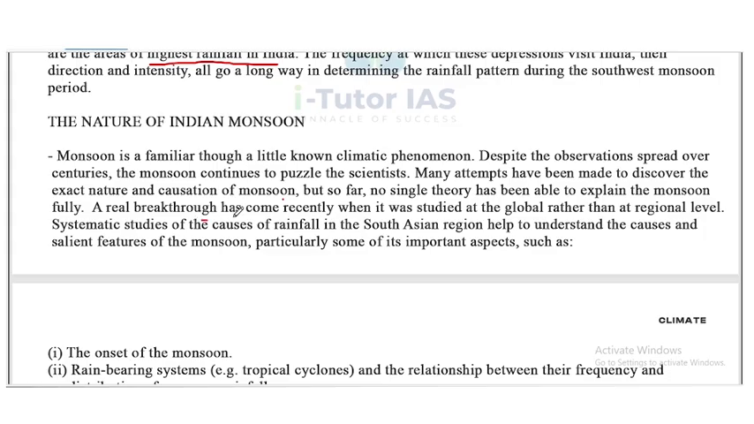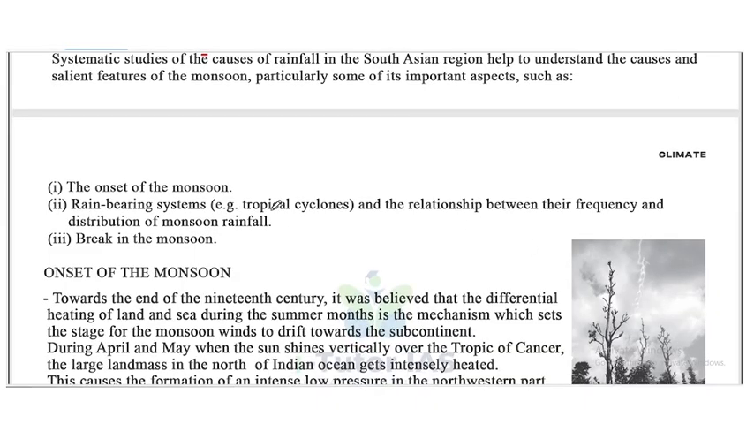A real breakthrough has come recently when it was studied at the global rather than the regional level. Systematic studies of the cause of rainfall in the South Asian region help to understand the cause and the salient features of the monsoon. Particularly, some of its important aspects are: first, the onset of the monsoon; then the rain-bearing system, that is tropical cyclones, and the relationship between the frequency and distribution of monsoon rainfall and the break in the monsoon. So first let's discuss the onset of monsoon.